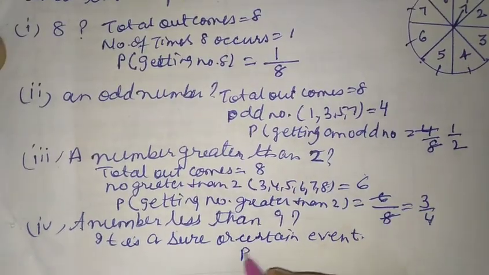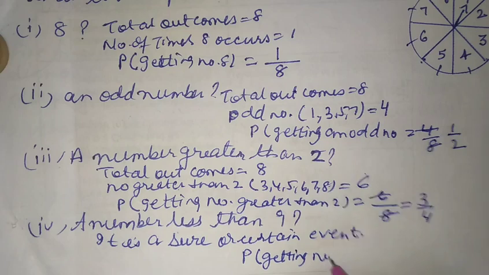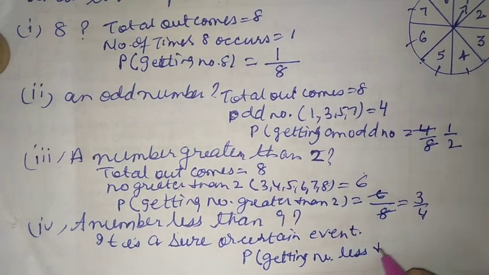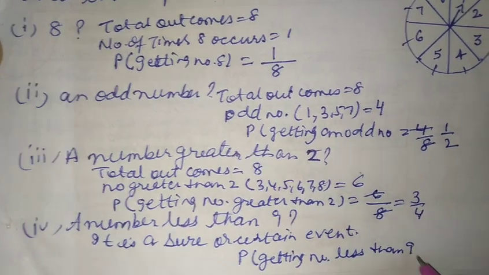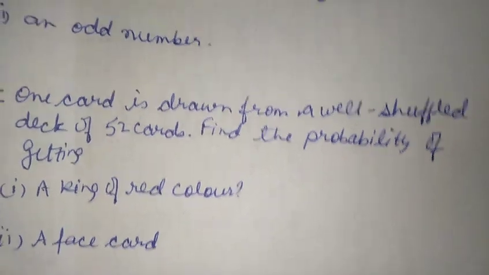So probability of getting a number less than 9 will be equal to 1 here, because it is a sure event. This was our question 12. Now let us go to our question 13.